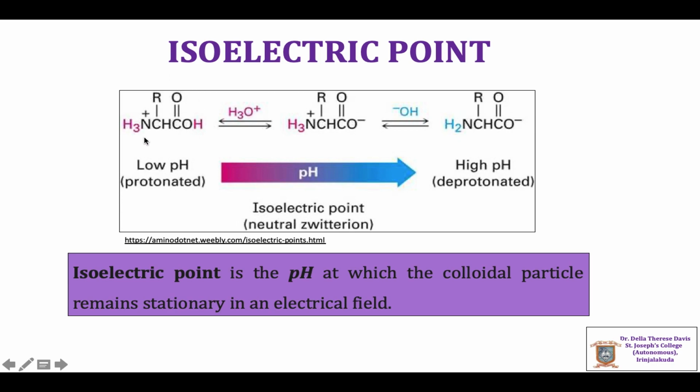That is NH3 plus. At high pH value, when the medium is basic, deprotonation of the COOH group takes place and the amino acid exists as NH2CHR COO-.